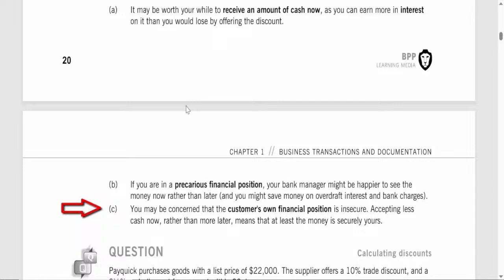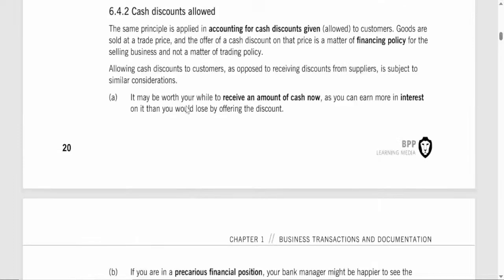If the customer's financial health seems uncertain, accepting a smaller amount immediately might be safer than waiting for the full amount later, as it reduces the risk of the customer defaulting on the payment. In summary, cash discounts are a strategic financial choice rather than a sales tactic. They allow businesses to encourage quicker payments, which can enhance cash flow and reduce financial risk, depending on the business's priorities and the customer's payment reliability.